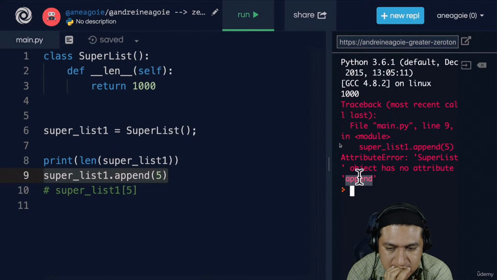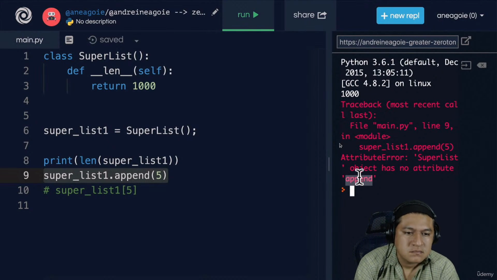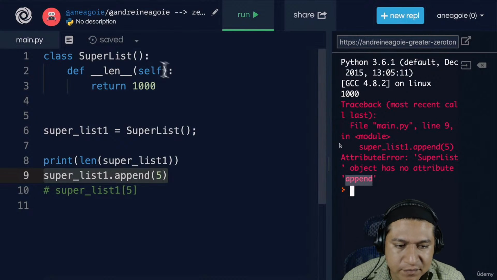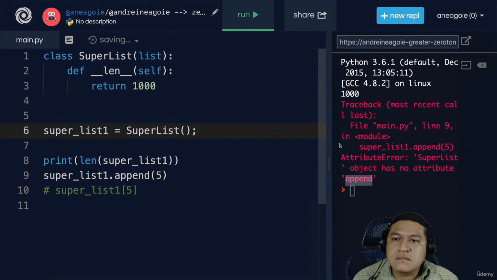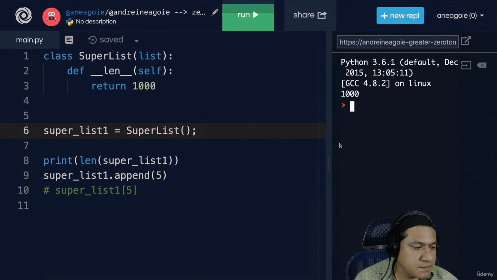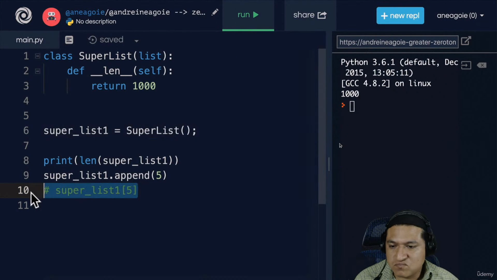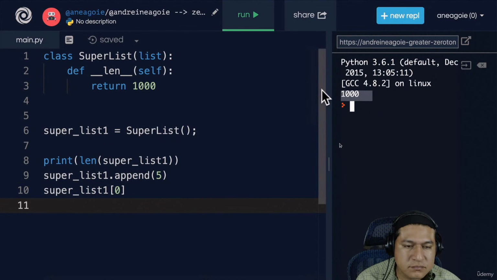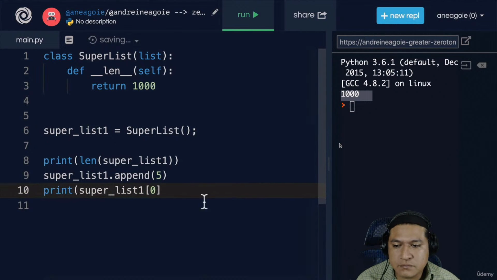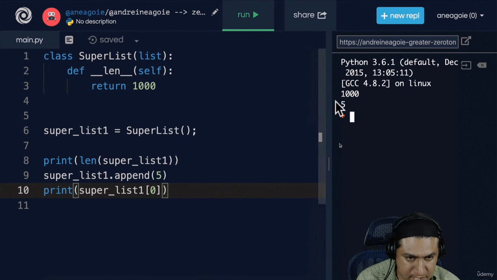Let's think about this. How can we acquire the powers that lists in Python already have? Well, we learned about inheritance. All we have to do is simply type list, and now list becomes our parent class or superclass. So let's give this a go now. If I click run, all right, that seems to work. What if we want to access superlist at index 0? If I click run, I get 1,000. Well, that's because we're not printing anything yet. So let's print here and click run. Check that out.